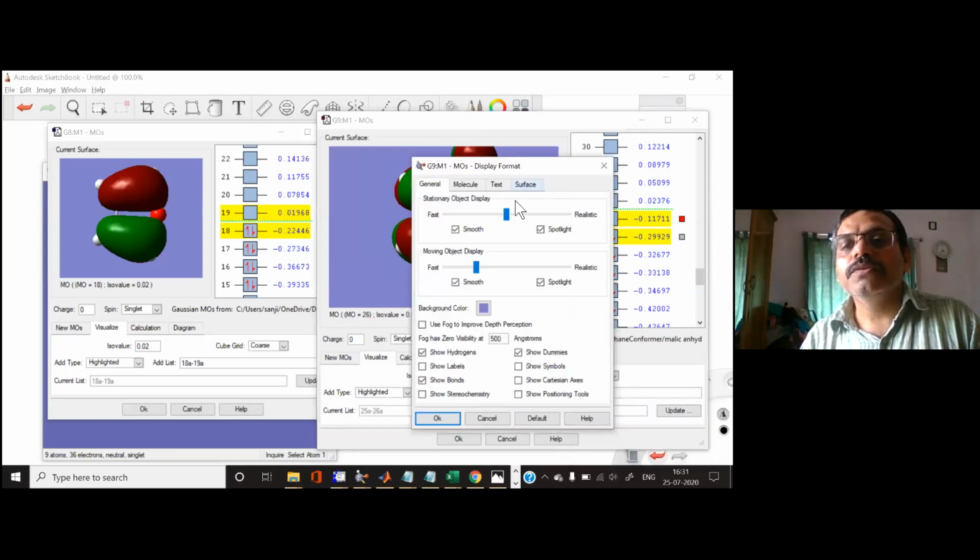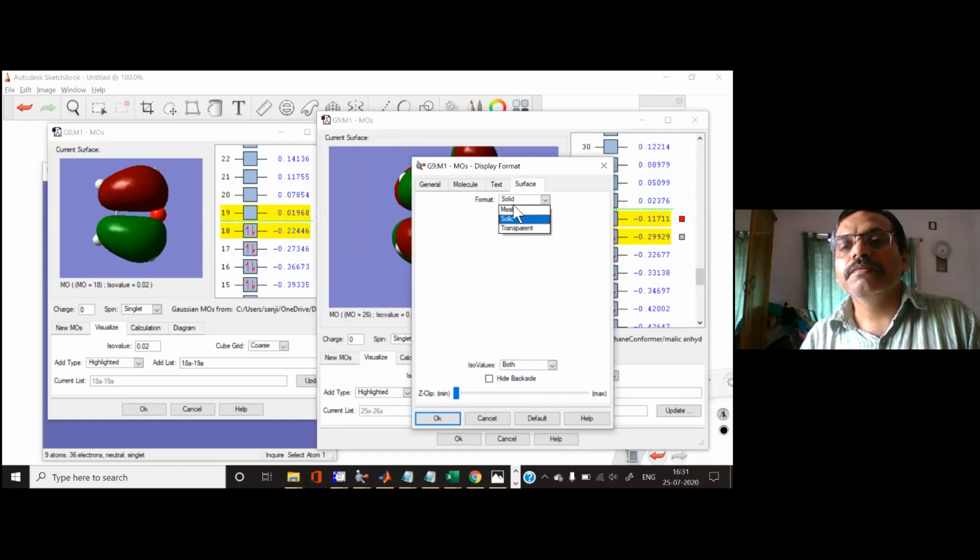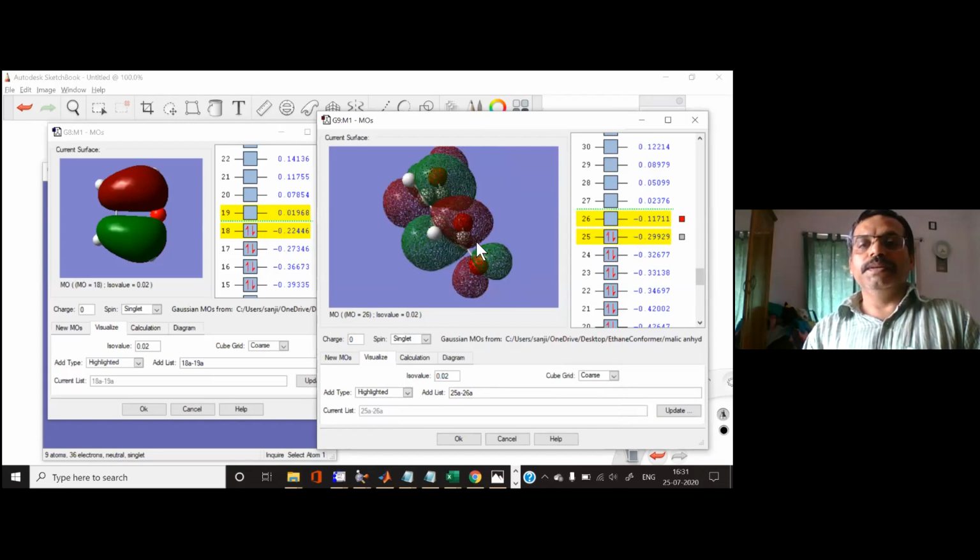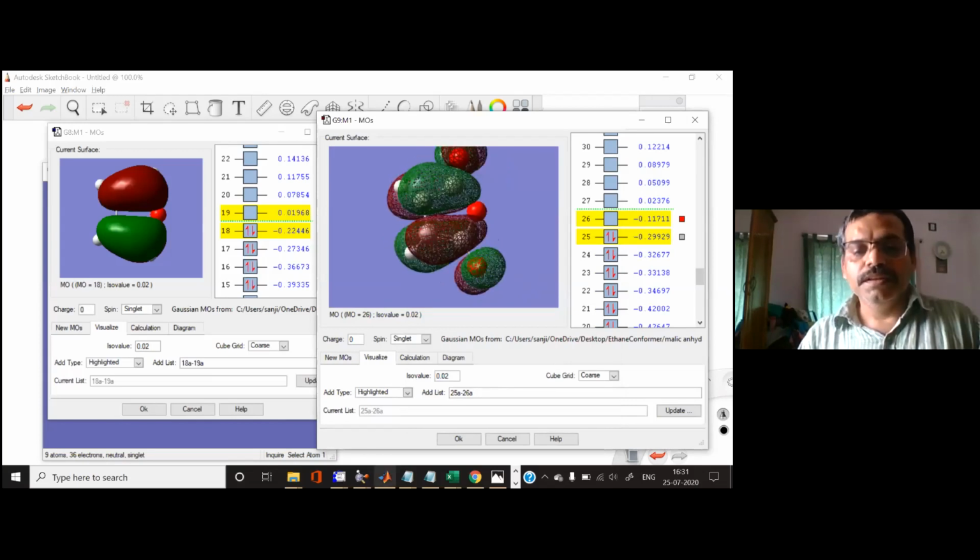I can go to this surface and take this mesh. So you can see the contour of this lowest unoccupied molecular orbital, and you have it inside your molecule.